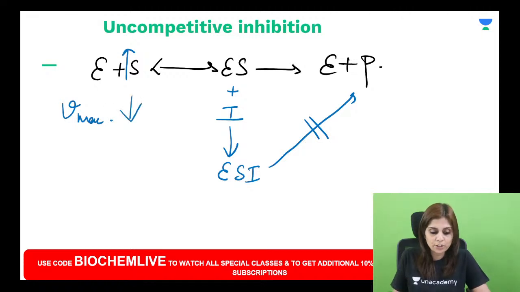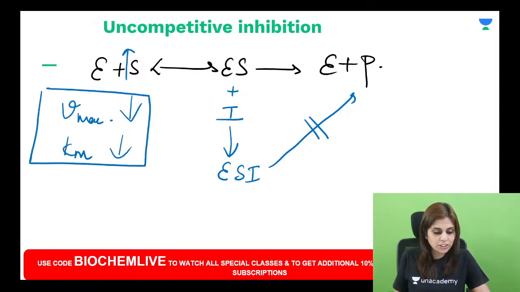Vmax is reduced. What happens to Km? Km is also reduced. Just remember, in uncompetitive inhibition, both the values are altered parallelly. I will tell you why Km is reduced here.